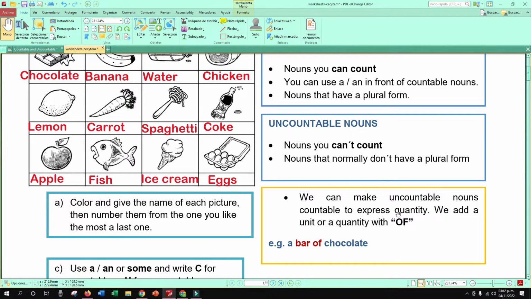So, we can make uncountable nouns countable to express quantity. We add a unit or a quantity with of. For example, a bar of chocolate. Una barra de chocolate. Or we can say a bag of chocolate. También podemos decir una bolsa de chocolate. ¿Ok? Entonces también podemos utilizar estas formas, ¿verdad?